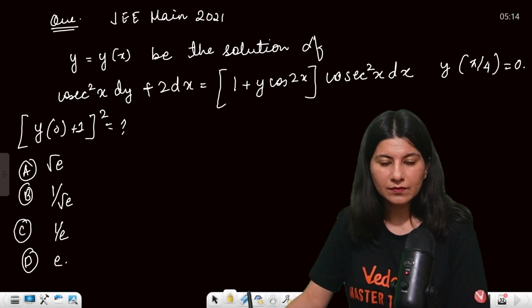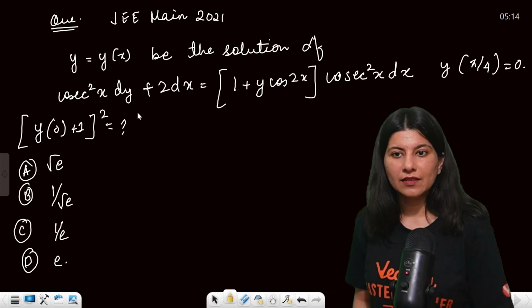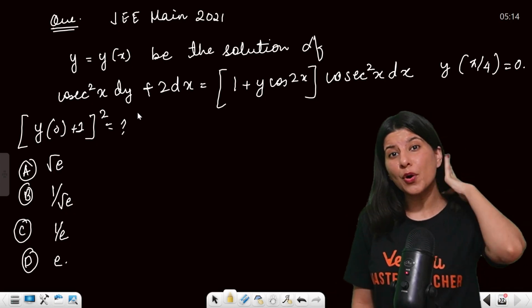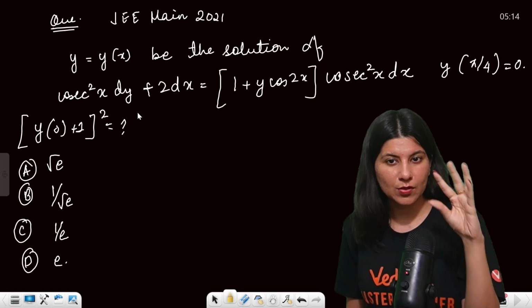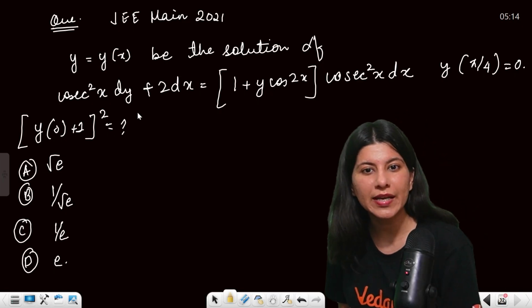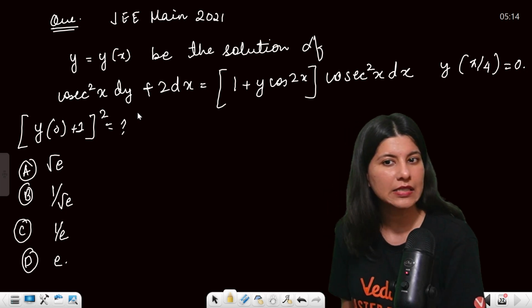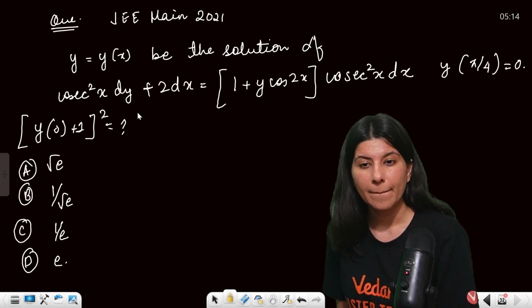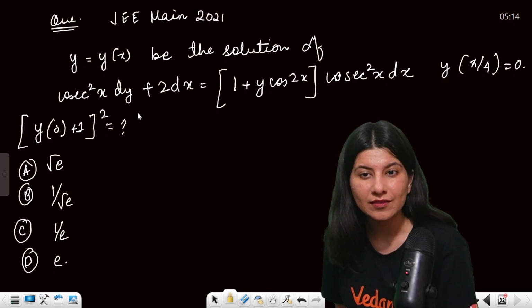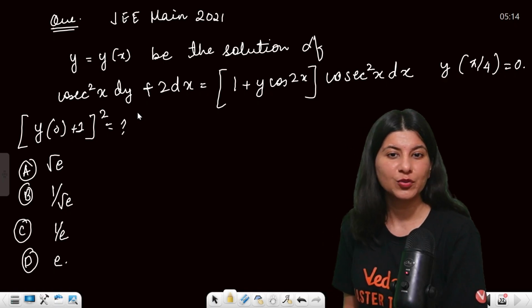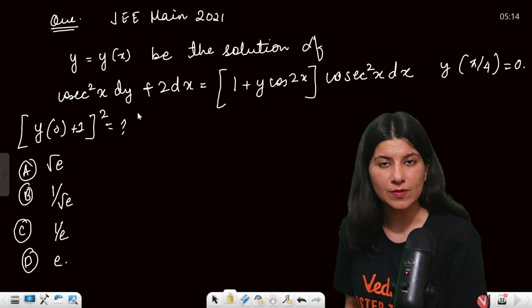Now understand, you have studied a lot of problems, so you have studied variable separable. The moment you see the equation, you ask whether you are able to separate out the y terms and x terms. We are not able to do that. If you try to separate out the y terms, it will not happen in this question.